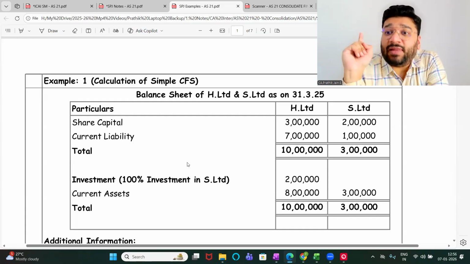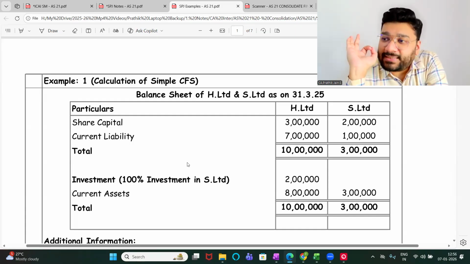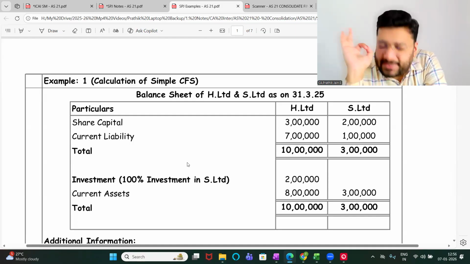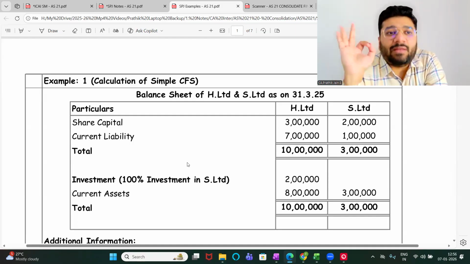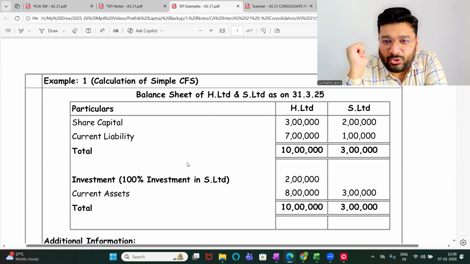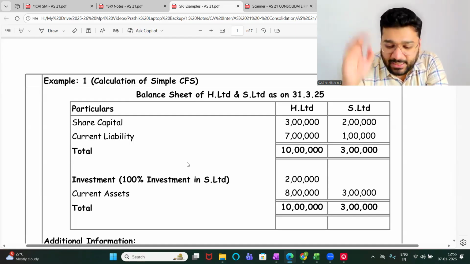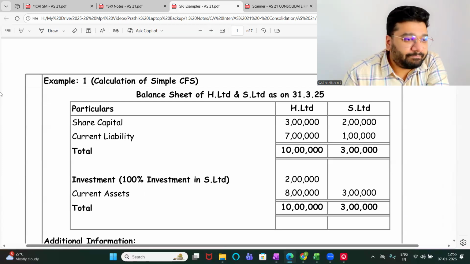To reach a full-fledged CFS will take at least 3 to 4 classes. So 3 to 4 classes, let's say around 6 to 8 hours, we're only going to work on basics. Only fundamental questions. The moment you get a hold on it, it's my open promise that we'll have no difficulty in CFS. It's my open challenge. Are you all ready? Yes.